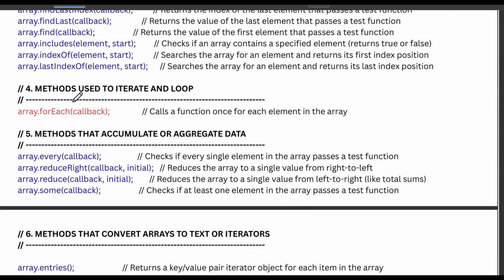This is forEach. See, the method used to iterate and loop calls a function once for each element in the array. Okay, this is the function or the loop, I can say. This loops over all the array.